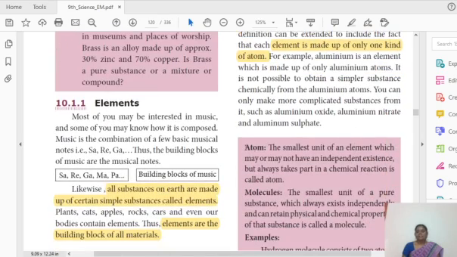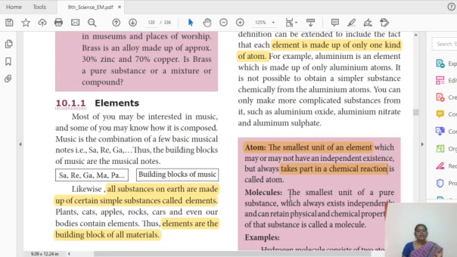Next, atom. An atom is the smallest unit of an element. So if we take an element and keep on breaking it down, at last we get a final particle, a very small particle at the end, right? So that is known as an atom. Okay, so this atom only takes part in the chemical reaction. In a chemical reaction, who gets involved? The atom.